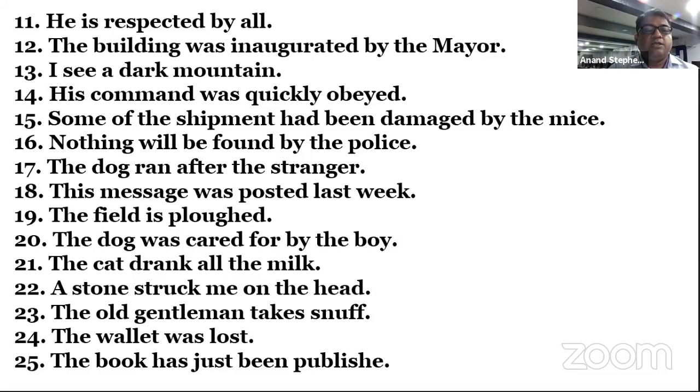Okay. The old gentleman takes snuff. Active. The snuff was taken by the old gentleman. Okay. Sir, is taken by. Oh, okay. Is taken by. Is, ना? Is taken by होगा ना? Yes, sir. Right? अच्छा. The wallet. Sir, passive voice. अच्छा.